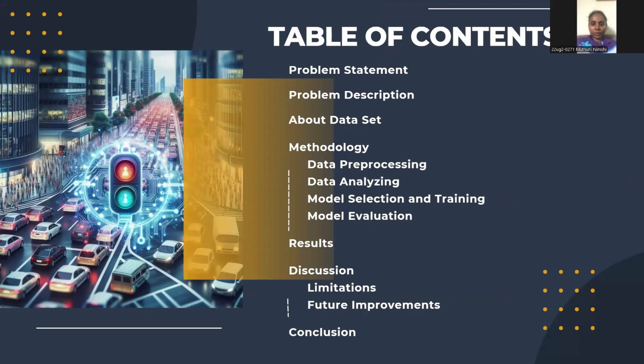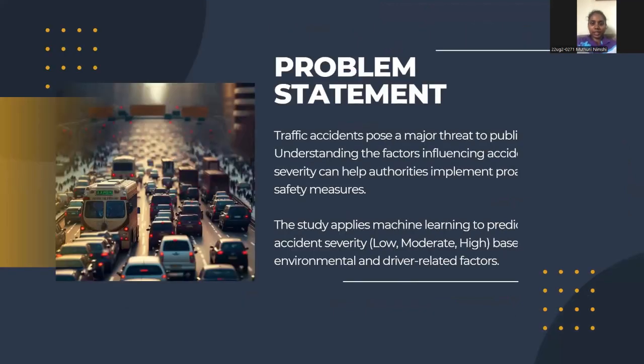Let's move on to the problem statement. Traffic accidents cause serious safety and economic concerns. Understanding key factors can help prevent severe outcomes. This study used machine learning to predict accident severity as low, moderate, or high based on driver behavior and environmental conditions.